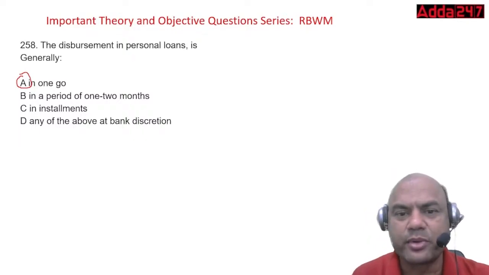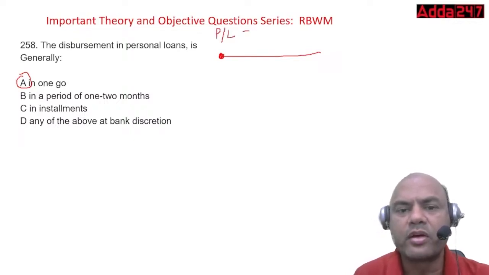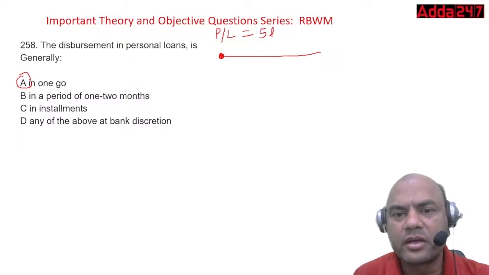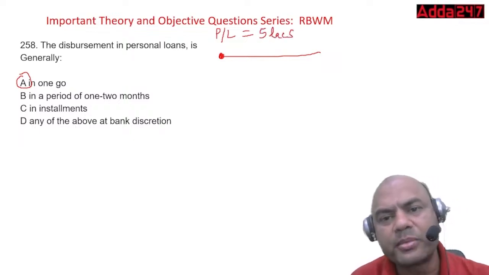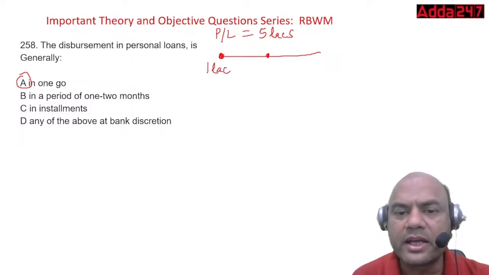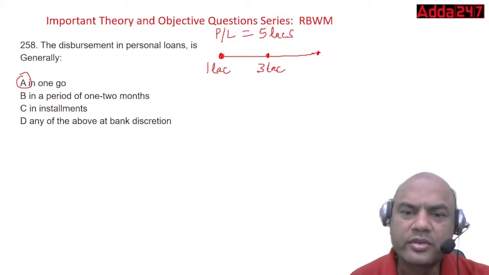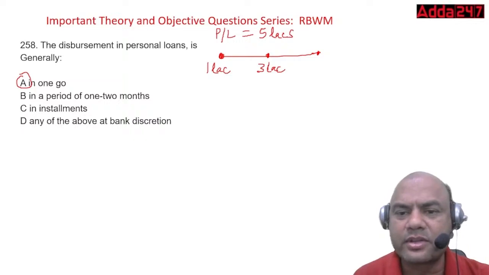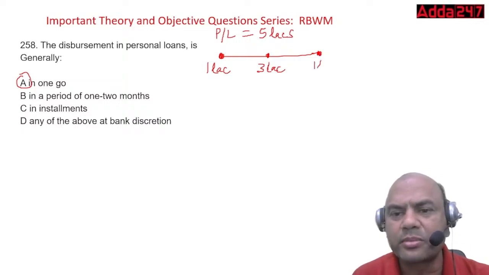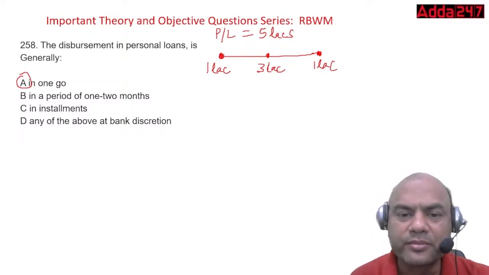Okay, see this point. Suppose I am the customer. Suppose I have taken a PL of, let's say, 5 lakhs. But I don't need the complete 5 lakhs right now. I need 1 lakh rupees right now. After 3 months, I need 3 lakh rupees. And after this, what is remaining after 2 months? So 3 plus 1, 4, and 1, 5. So on the last month, I require 1 lakh rupees. So if this is the case, and if you disburse me the complete 5 lakhs now only, see here,